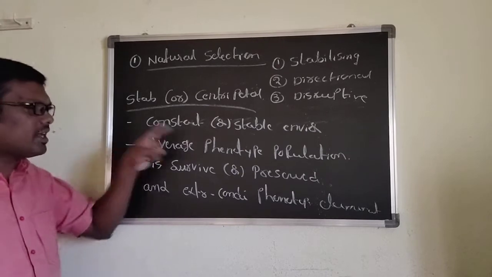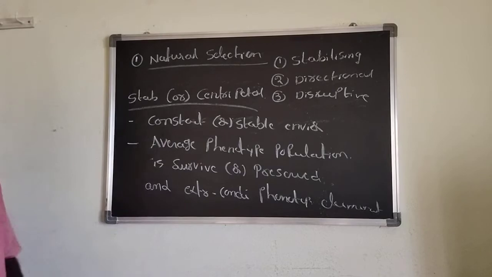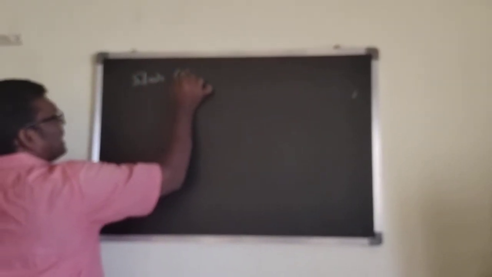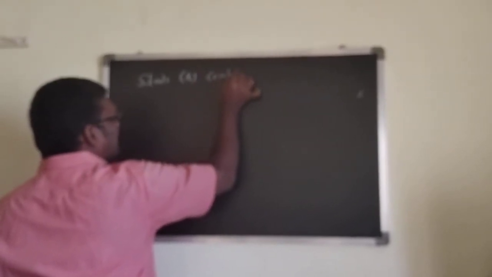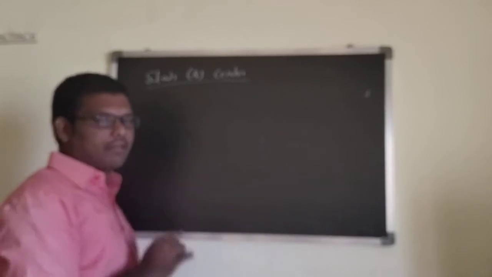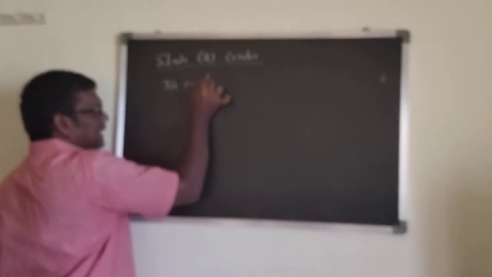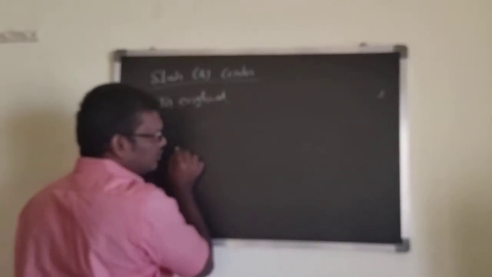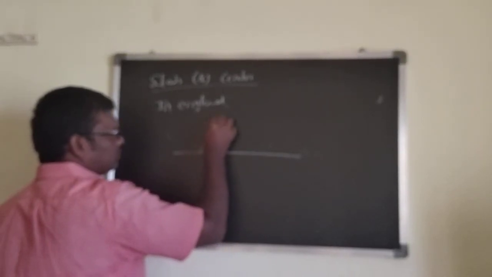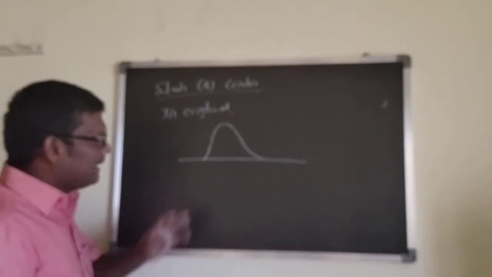Now, what are average phenotypes? What is the extreme condition in the phenotypical environment? Now, the stabilizing or centripetal selection. What did I say? Average phenotypes will be preserved and survive. See here, in England, you can take a pyramid structure.